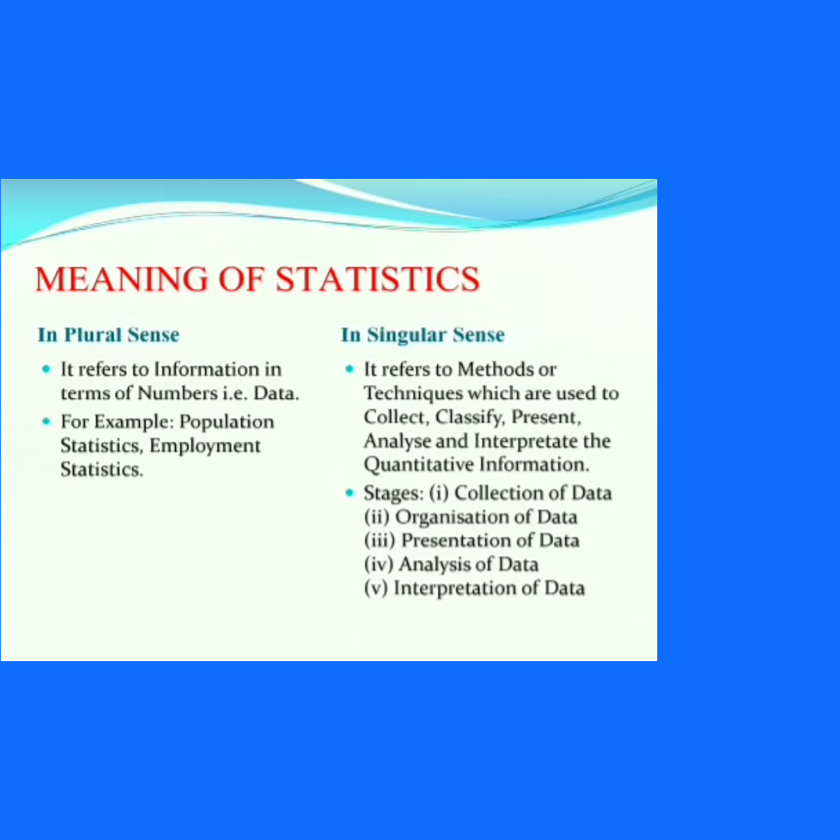So what is an example of statistics in plural sense? Because it is a group of data, population statistics means population data, employment statistics. A single value or single number can't be treated as statistics. So there should be a group of data. Only then it's called statistics.